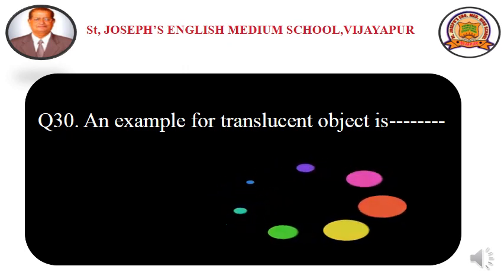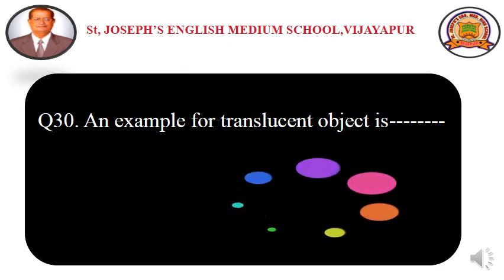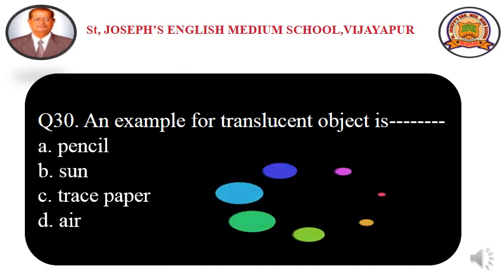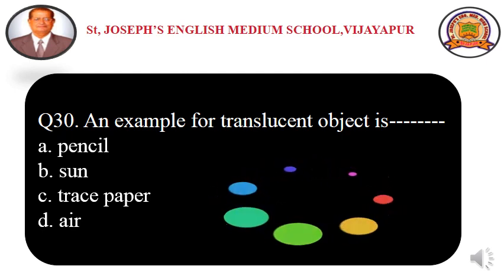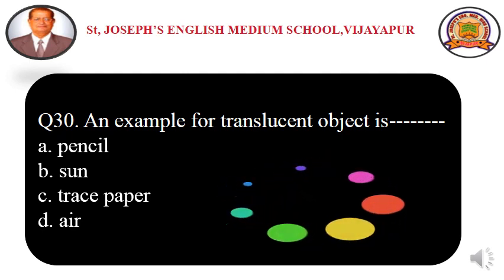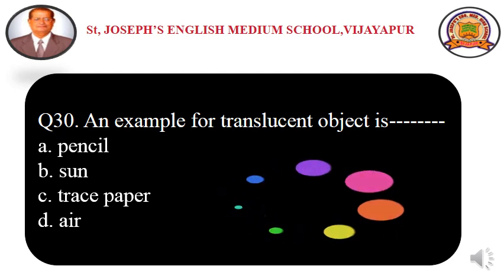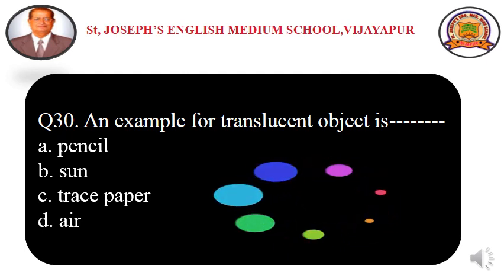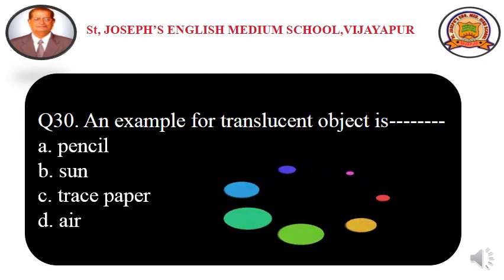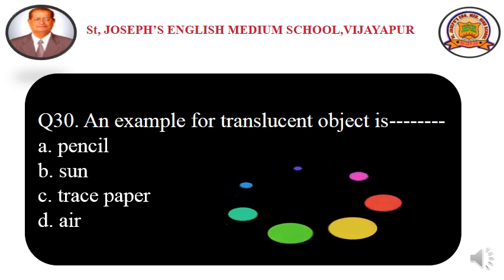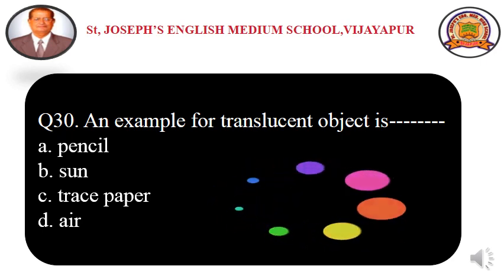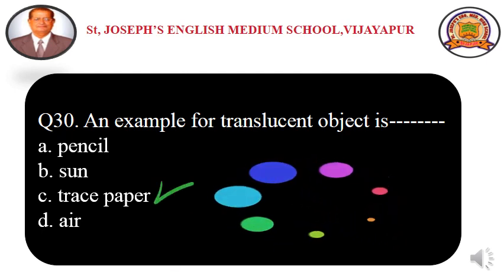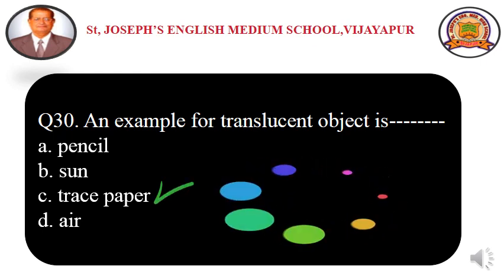Question number 30. An example of a translucent object is dash. Options are option A pencil, option B sun, option C trace paper and option D air. See here, pencil, sun, air and trace paper are the options, right? Pencil and sun are opaque objects because they form a shadow, whereas air is transparent. So option C trace paper is an example of a translucent object. Answer is option C trace paper.